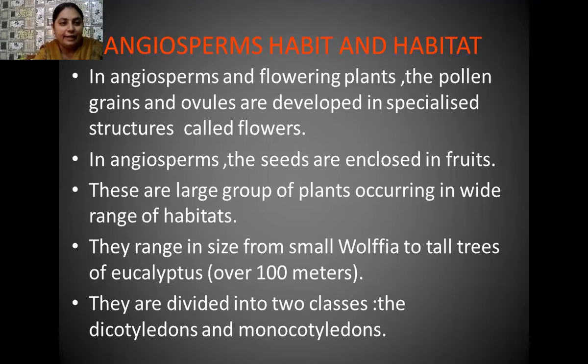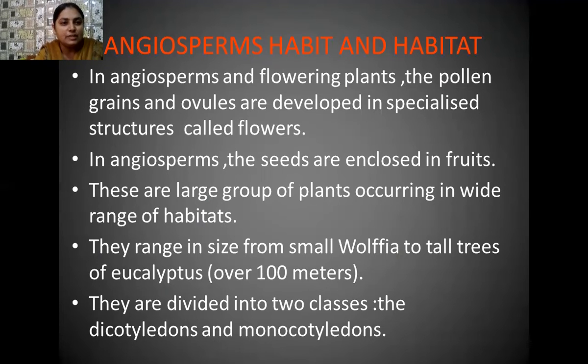All of you know very well that in the life cycle of any plant species, we know about two types of phases. One is the vegetative phase and another is the reproductive phase. So the vegetative phase is concerned with growth and development. And in the reproductive phase, the particular plant species does reproduction, and for the sake of this, different types of sex organs are present in the plant species.